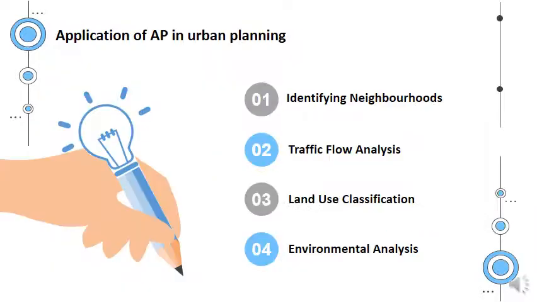There are numerous applications of affinity propagation in the field of urban planning, like identifying neighborhoods, traffic flow analysis, land use classification, and environmental analysis.